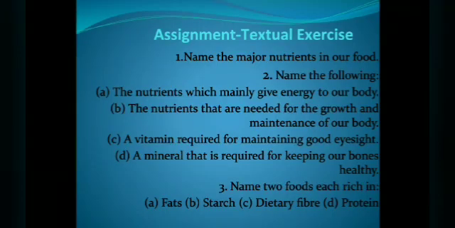Now the assignment is the textual exercise. You just need to do this exercise in your notebook. You have to write the answers for this. Name the major nutrients in a food. Second one, name the nutrients which mainly give energy to the body.